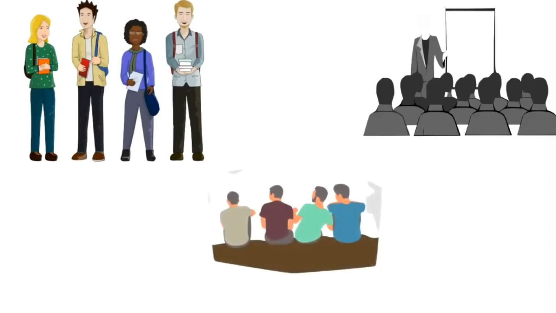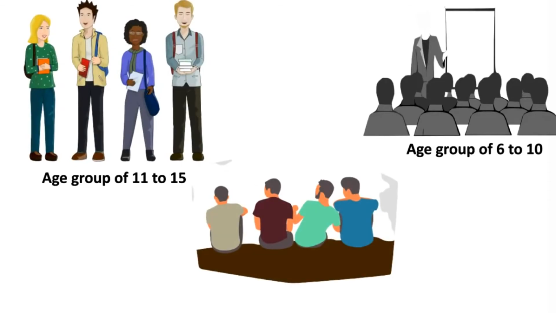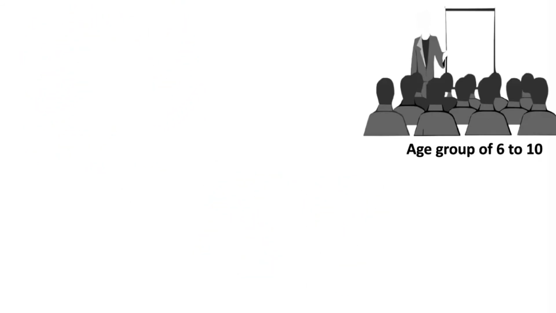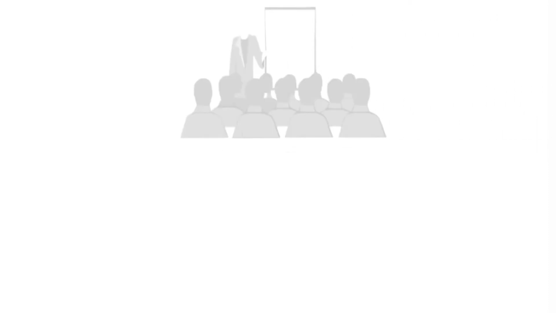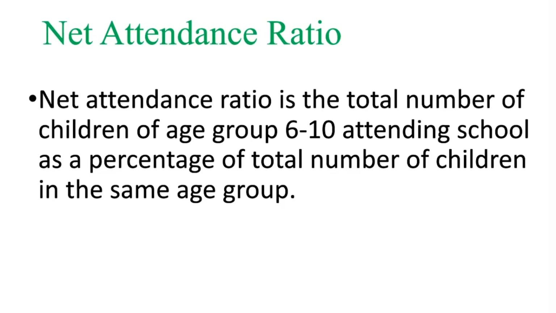The students acquiring formal education can be classified into different age groups. But here we are considering the age group of 6 to 10. In certain editions of the NCERT textbook, they have given different values like 14 and 15. The net attendance ratio is the total number of children of the age group of 6 to 10 attending school as a percentage of the total number of children in the same age group.